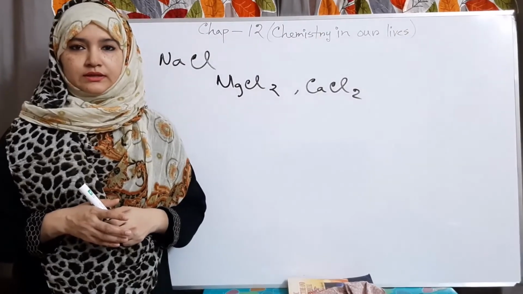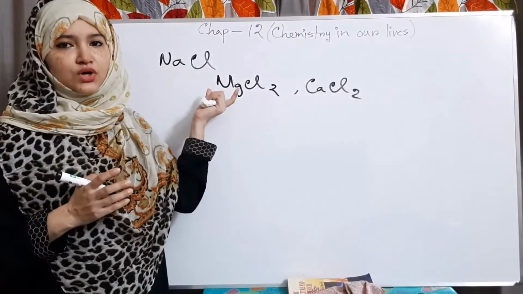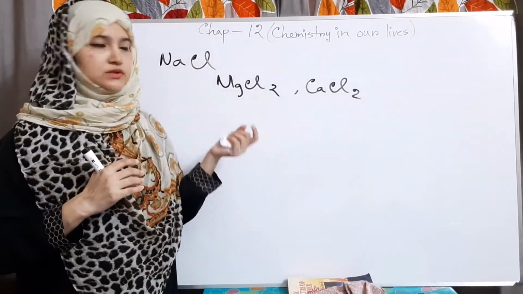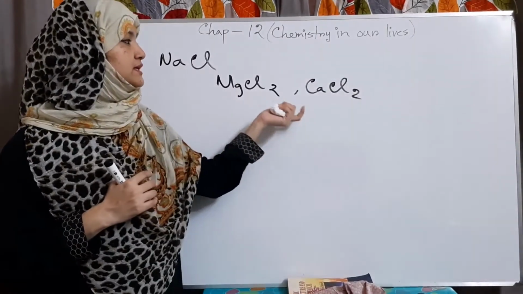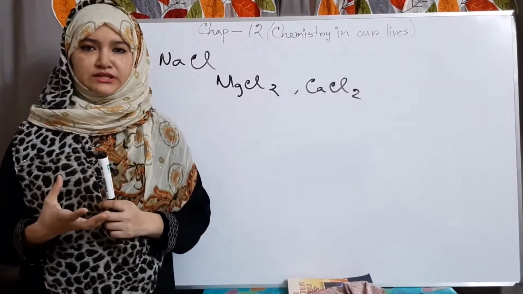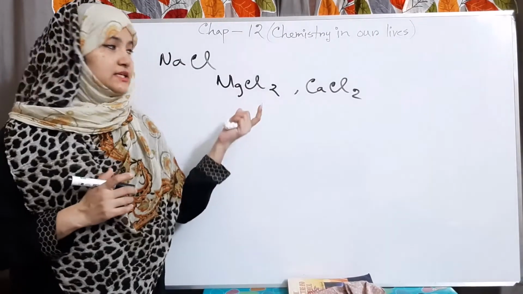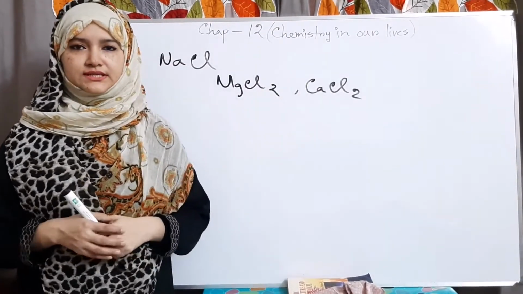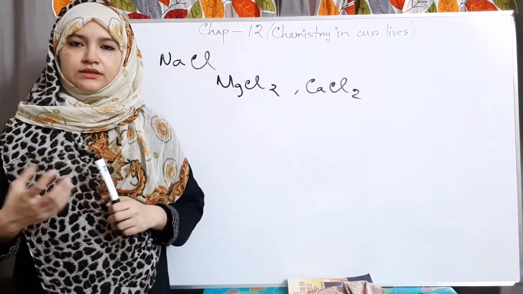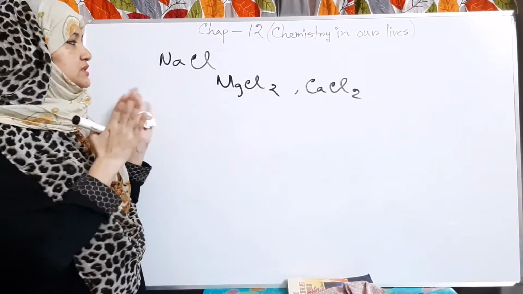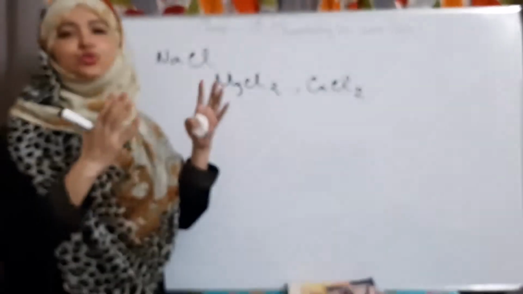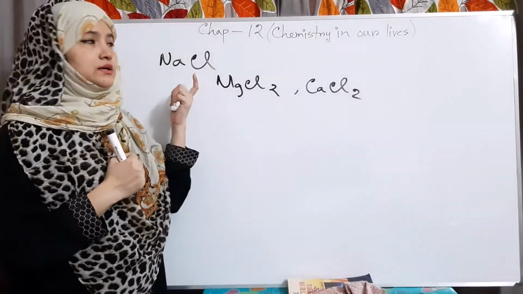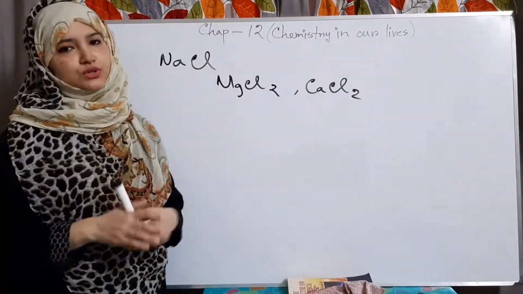Sodium chloride is not hygroscopic in nature, but magnesium chloride and calcium chloride are hygroscopic in nature. Hygroscopic means it can absorb moisture from its surroundings very strongly, very easily, and get wet. This was the whole process of how we can collect and purify sodium chloride.